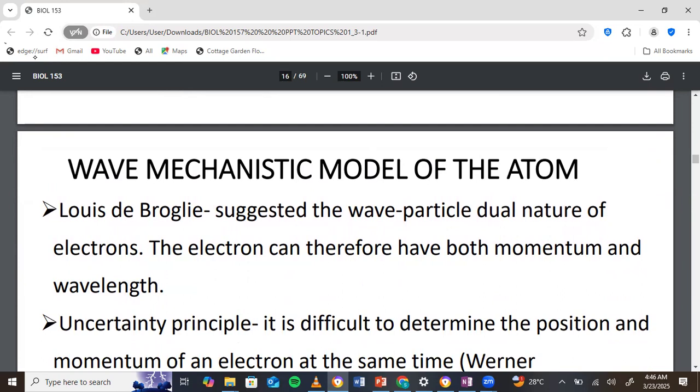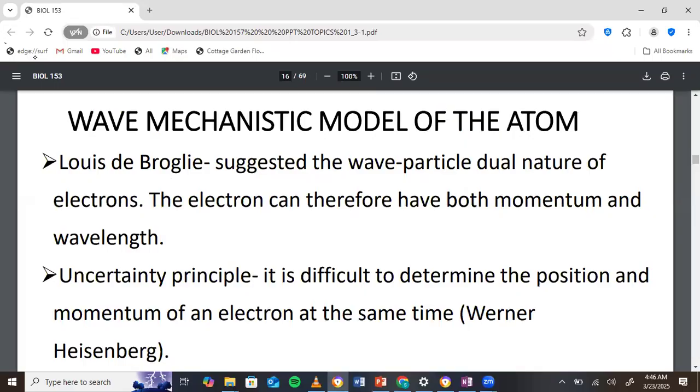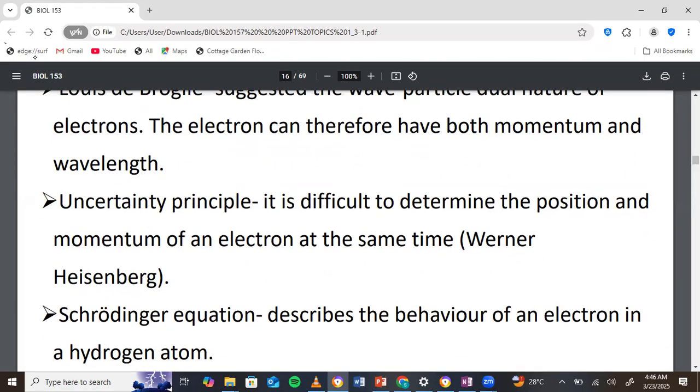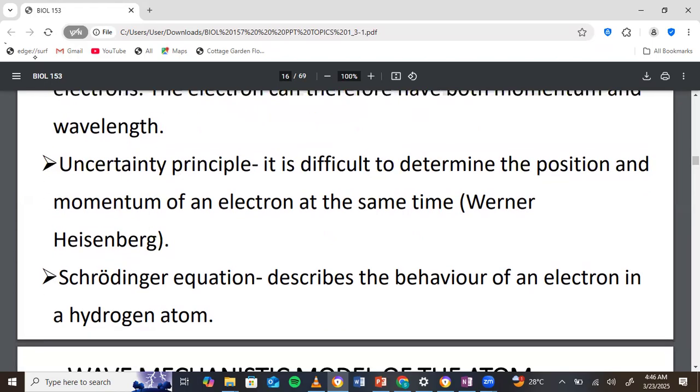It has a wave and a particle property, and the electron can therefore have both momentum and wavelength. And then the Heisenberg uncertainty principle said it will be near to impossible to determine the position and the momentum of an electron at the same time.